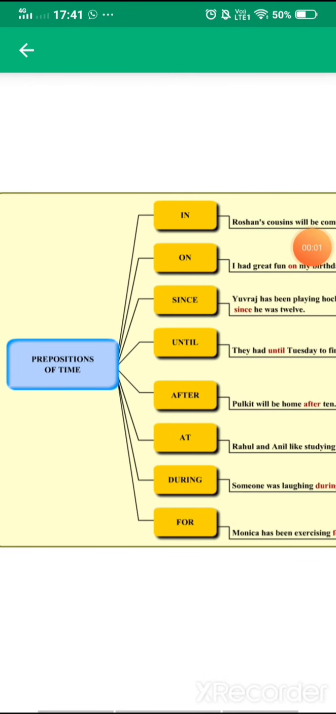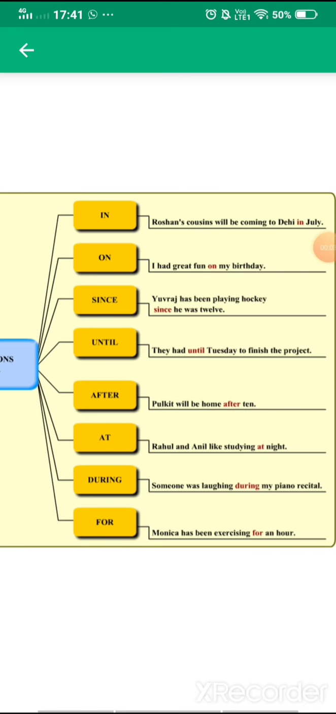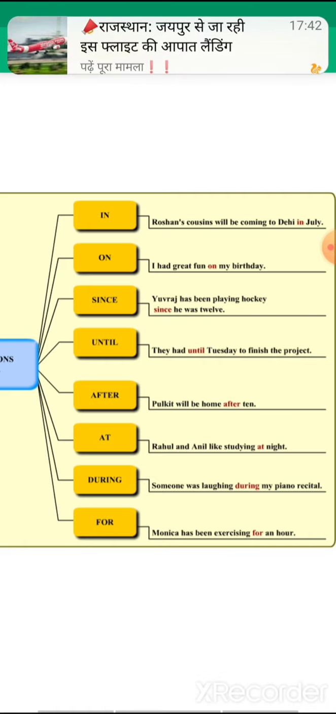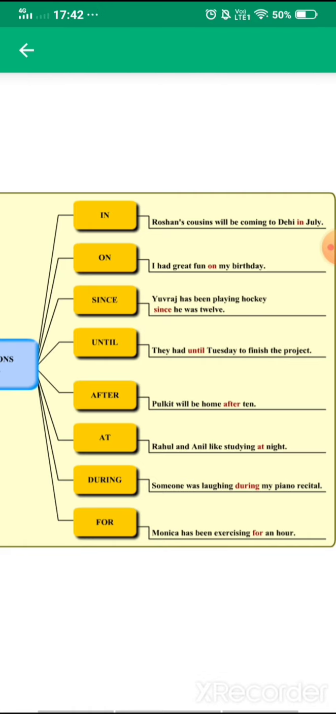Now students, you can see the preposition of time are given over here. Number one is in. Roshan's cousin will be coming to Delhi in July. On: I had fun on my birthday. Since, see students, while learning the difference between in and at, you must know that wherever there is a talk of a particular day of month or the month of year, then we will use in, otherwise we will use at. Fine. And when it comes to on, it is for my birthday occasionally.